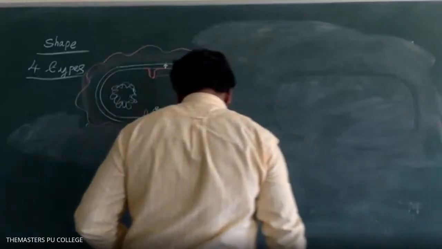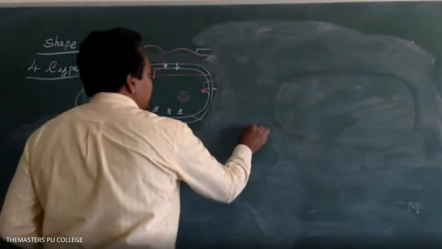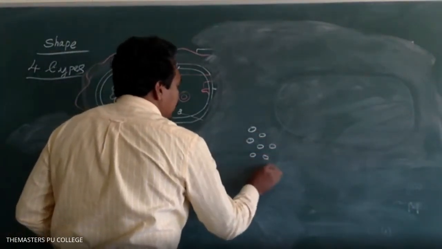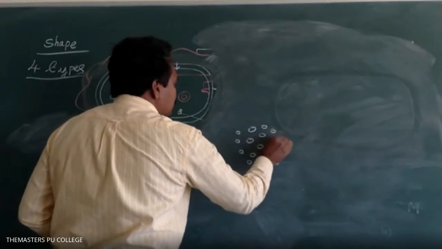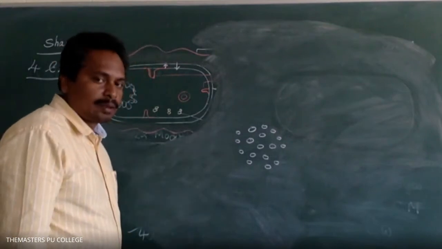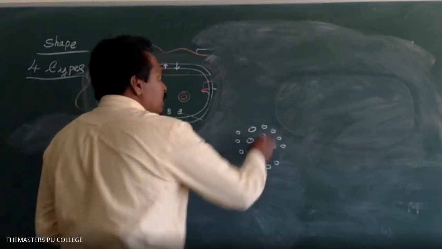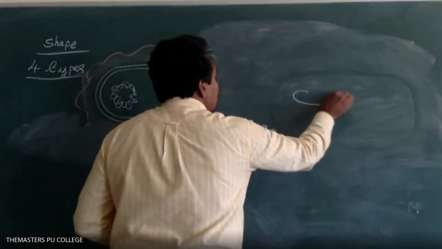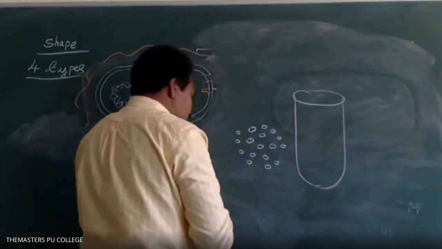In the staining procedure, initially the bacteria are colorless. Here I draw a bacterial colony group. In the staining procedure, the bacteria are stained with crystal violet.